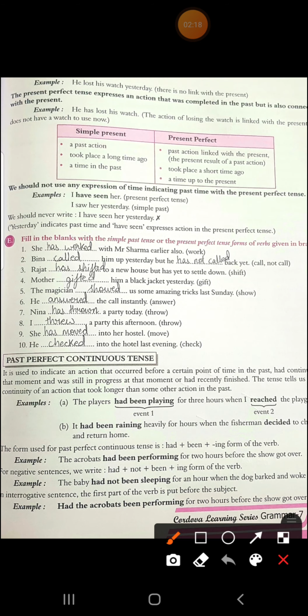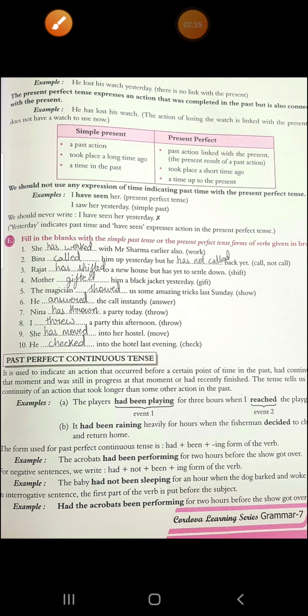Like, see here, I have seen her. It's present perfect tense. I saw her yesterday. It's simple past. We should never write I have seen her yesterday. This is wrong. Using a past time expression with present perfect tense is wrong. We should not use it.